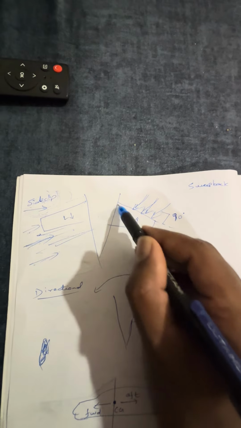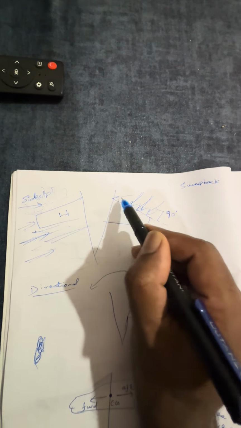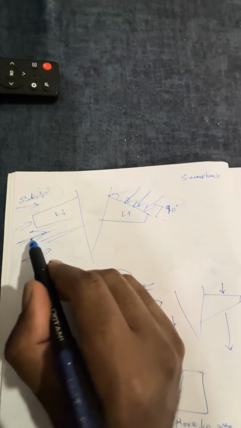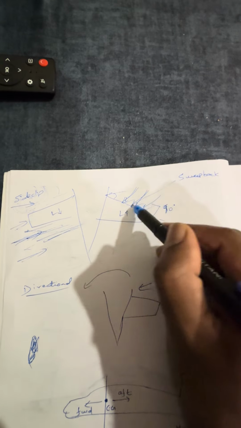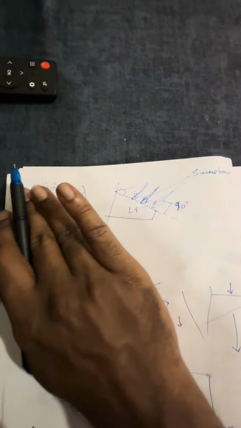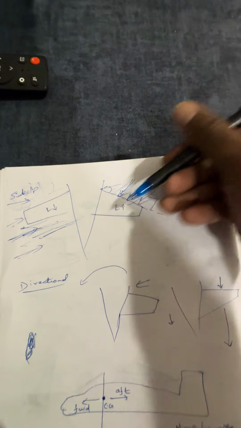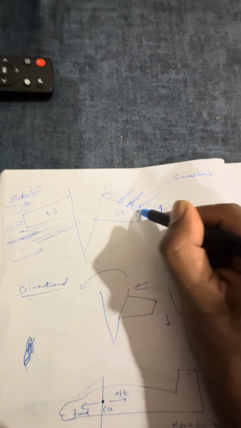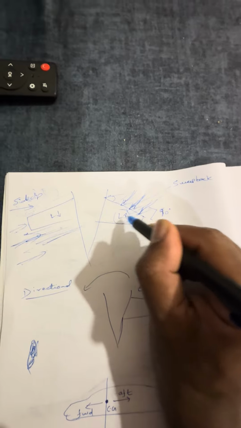So what happens now? This is sweep back, right? This is the angle with respect to the axis, that is sweep back. If any disturbance pushes the aircraft like this, now the wind will attack like this, correct? Imagine I am pushing the aircraft this side, so the wind is attacking this side now. Because the wind has more angle with the wing here, it creates more lift on this wing.